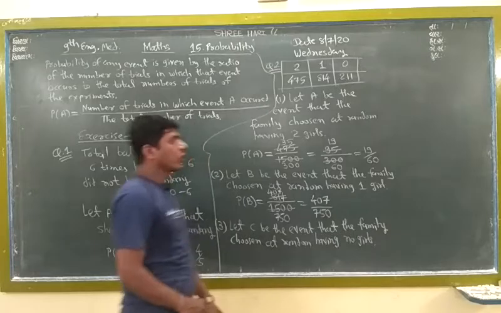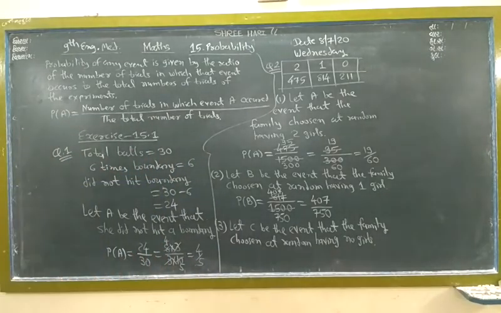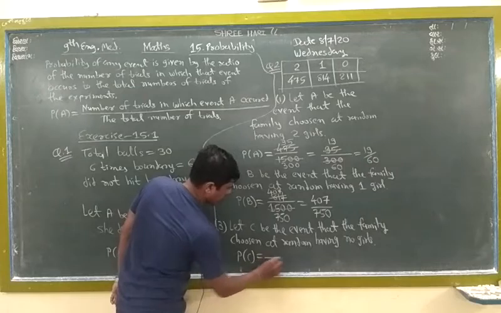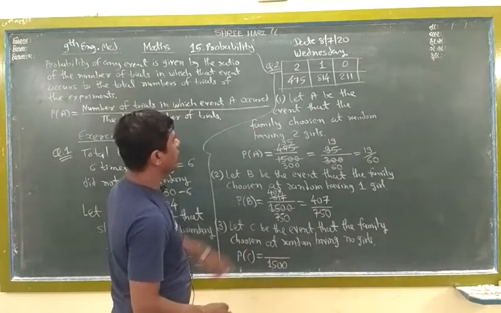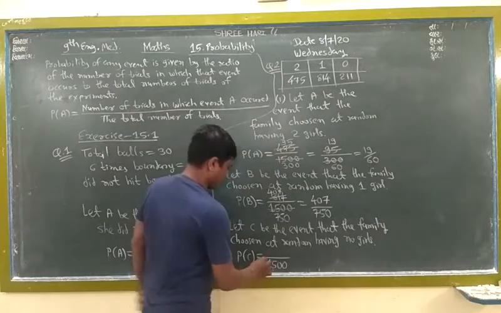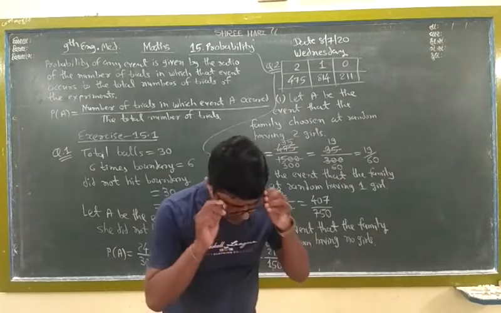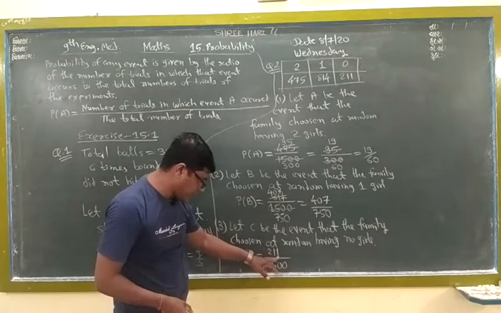So no girl is given here. So probability of C: total 1500, no girl is 211. Here cutting is not possible because the last digit here is 1, and here the last digit is 0.